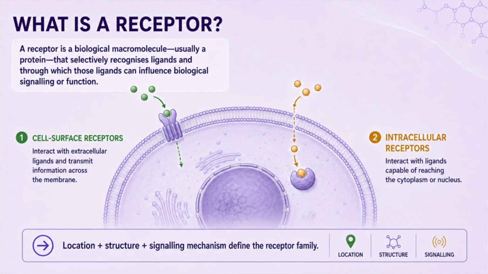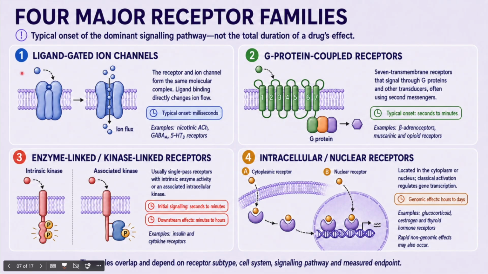Intracellular receptors are located in the cytoplasm or nucleus and interact with ligands capable of reaching those compartments, often but not exclusively lipid-soluble molecules. The receptor's location, molecular structure, and method of signal transmission allow us to organize receptors into four major pharmacological families. Four major receptor families.